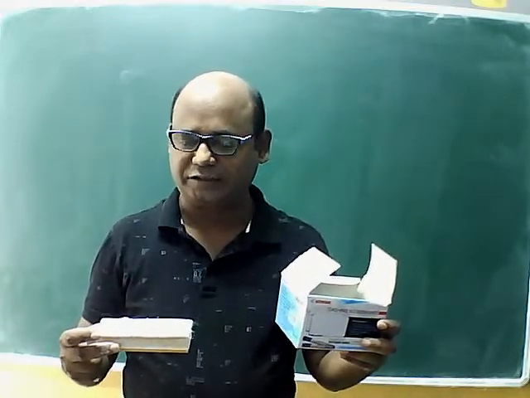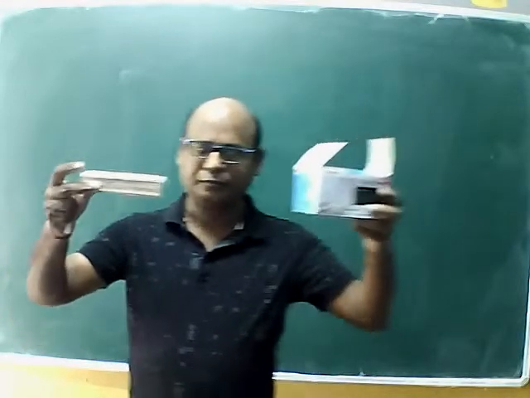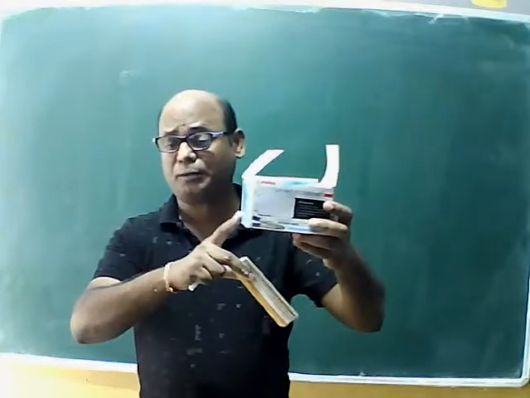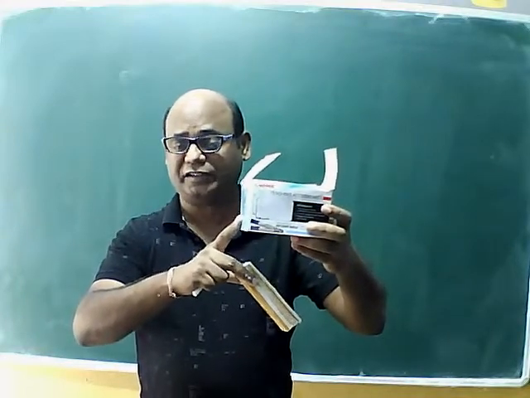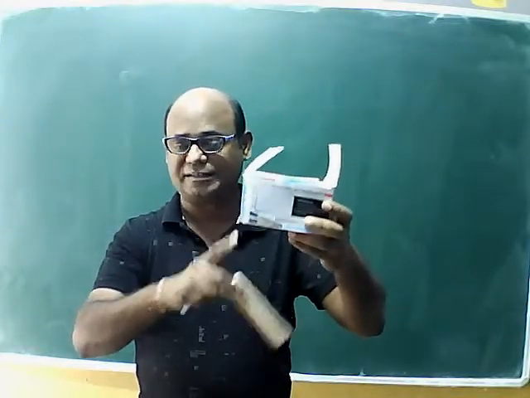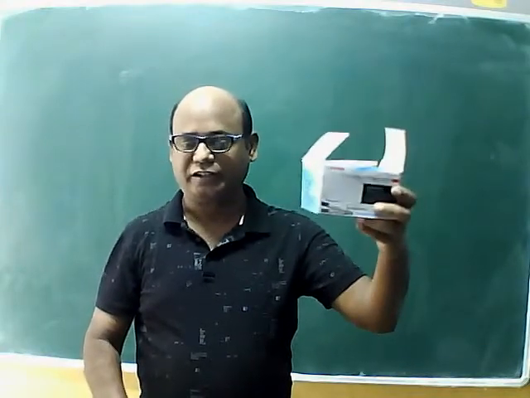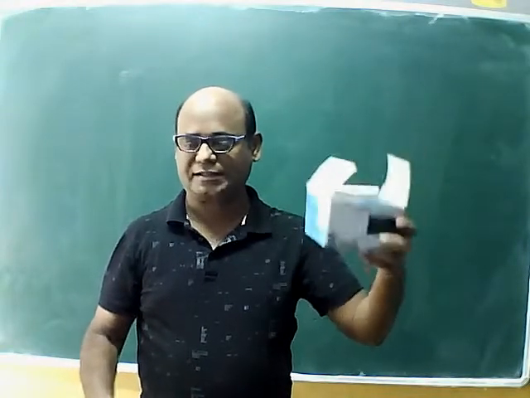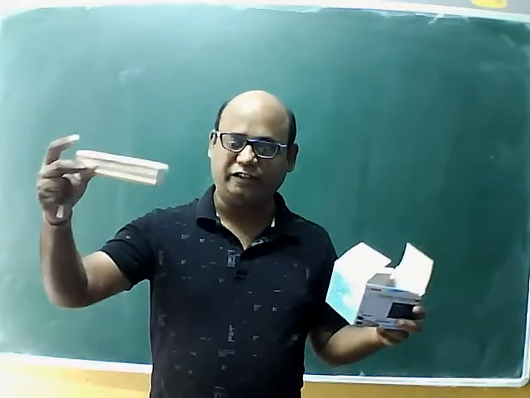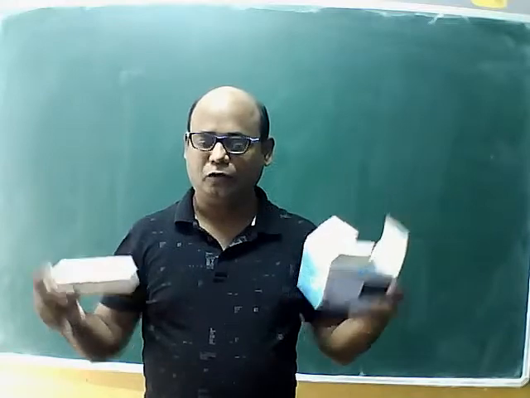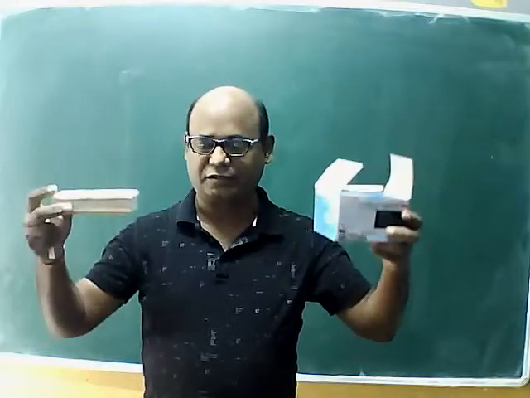It has weight because this box consists of a particular amount of cardboard, isn't it? It has mass, and this mass is pulled by the gravitational force of the earth. It has weight, and it occupies space. This is also having weight, and it occupies space. Therefore, we will call them matter.